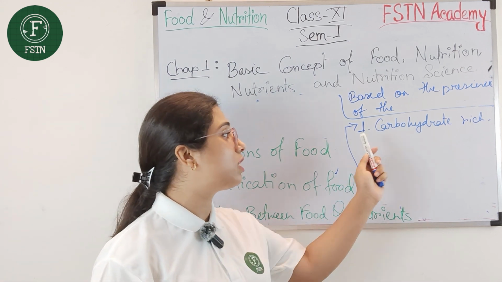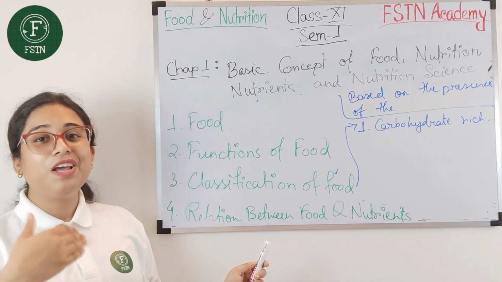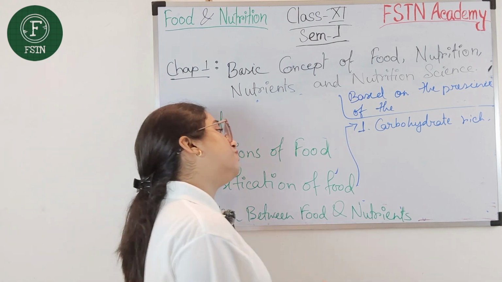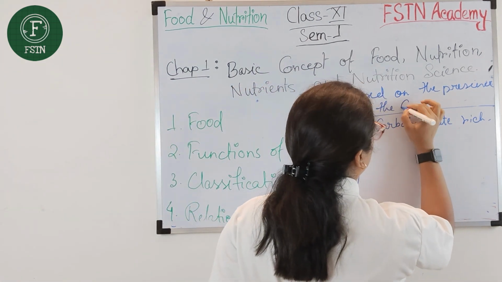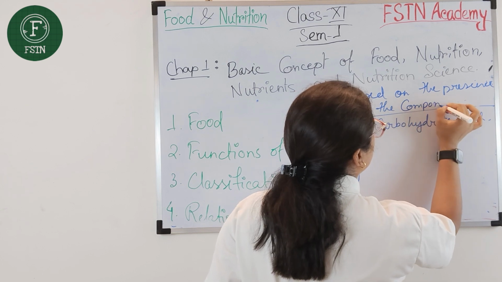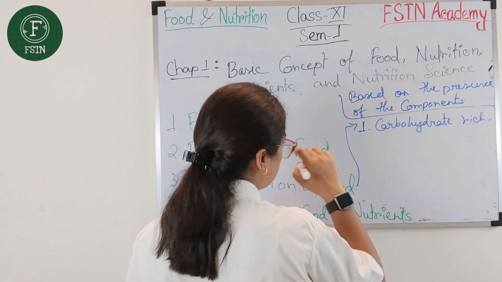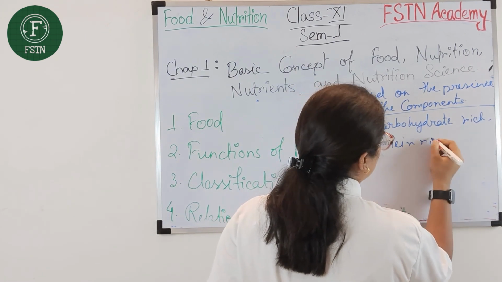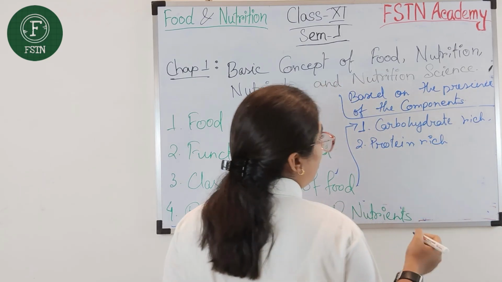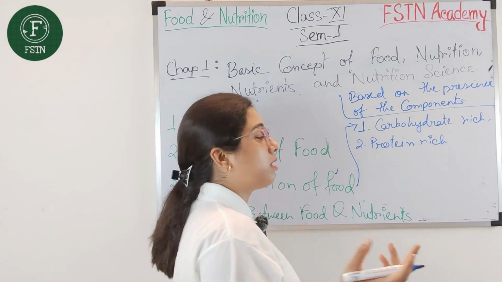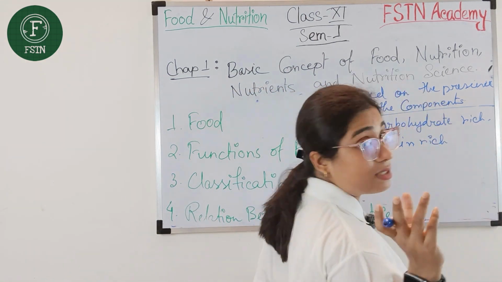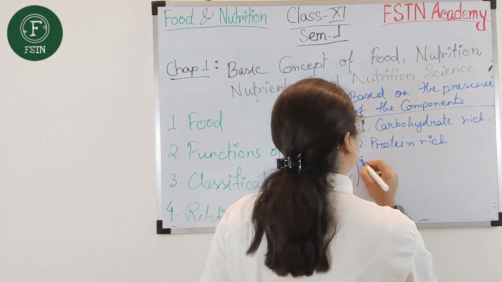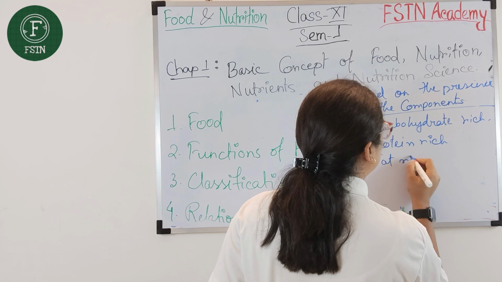Firstly we have to know the components rich food, and then you will become knowledgeable about those components, those nutrients. So firstly I will go for the first component, that is carbohydrate. And second, I will mention the protein rich food, that is fish, meat, chicken, egg, milk. These are the protein rich food, and the pulses also, the nuts and seeds also, are protein rich food.